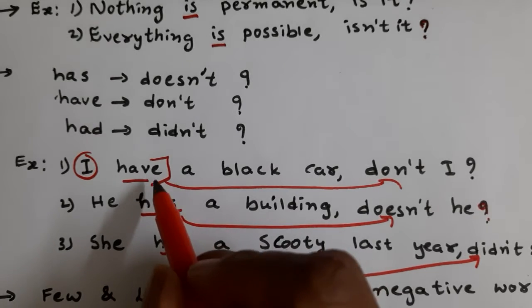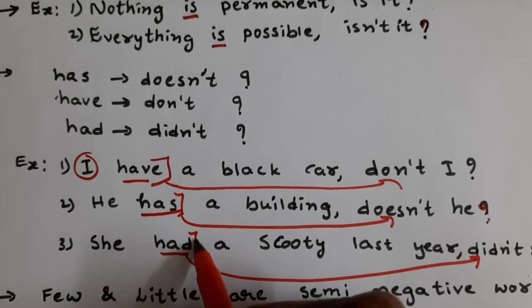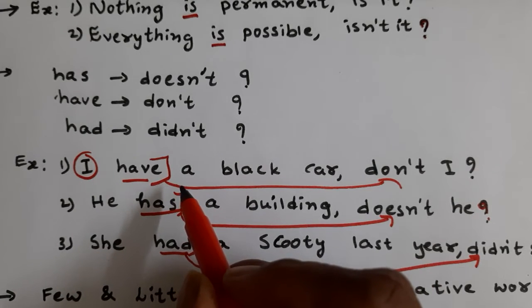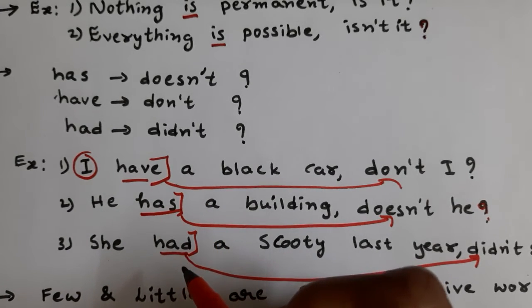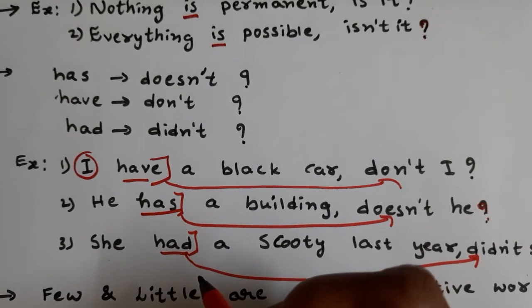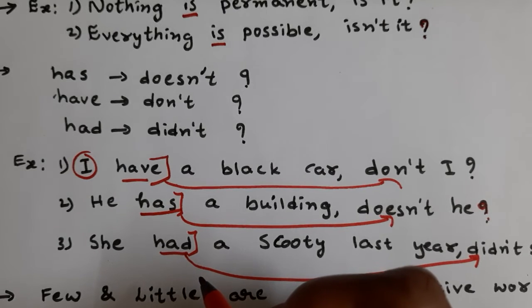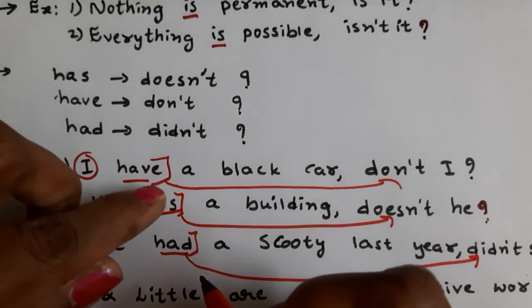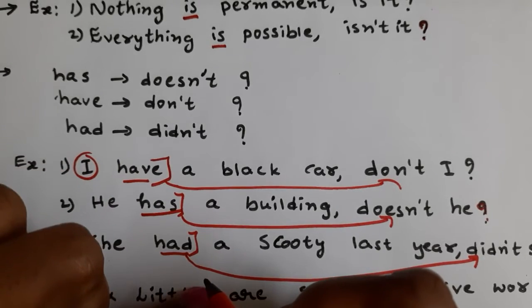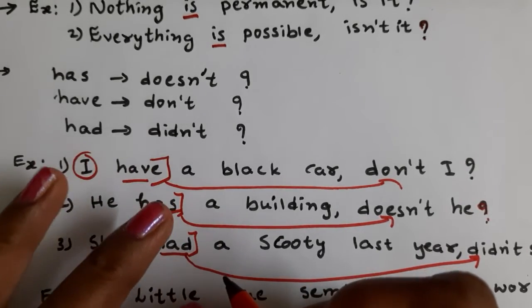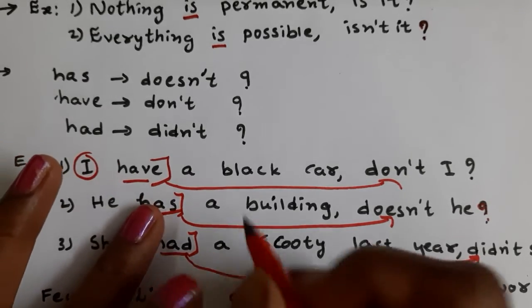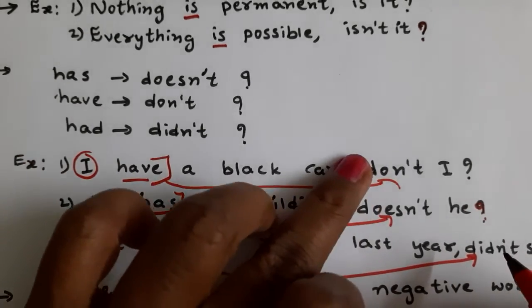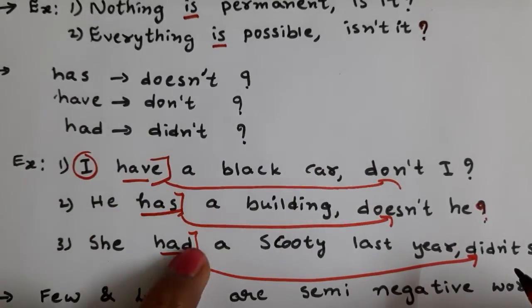You can observe that after have, has, had, there is no participle. Past participle means V3. Of course, present participle is V4. You know that. Here, go is V1, went is V2, gone is V3. That V3 is called the past participle. So after these verbs, if a past participle is not there, it indicates possession. That's why we write don't, doesn't, didn't according to that verb.